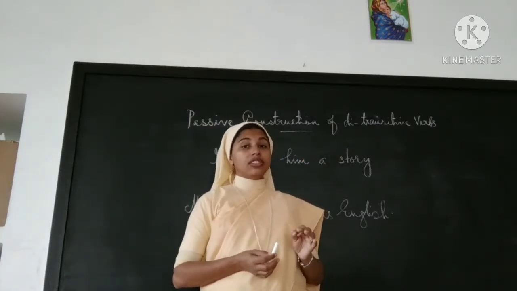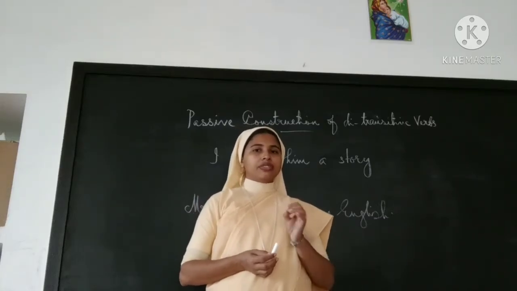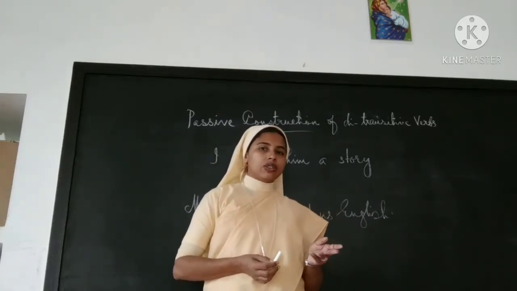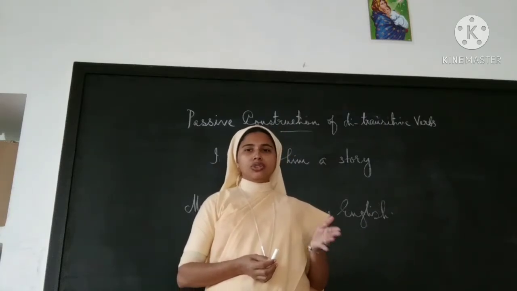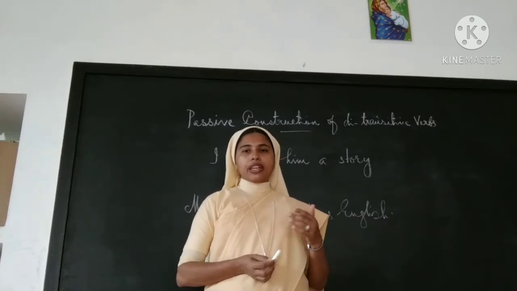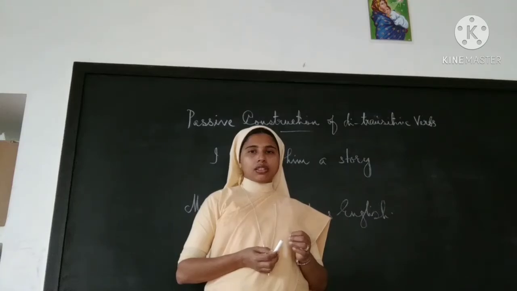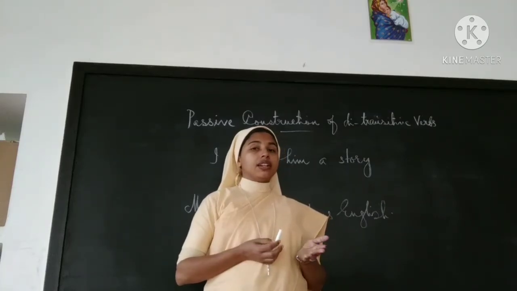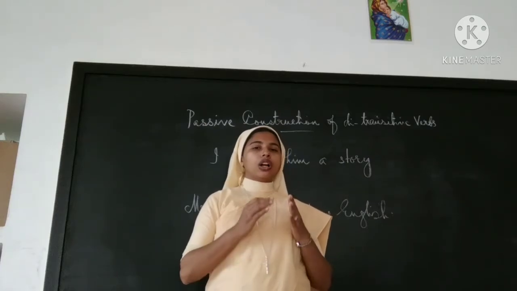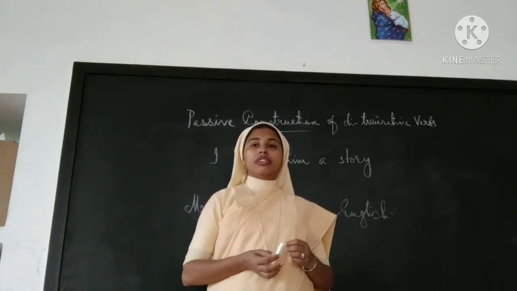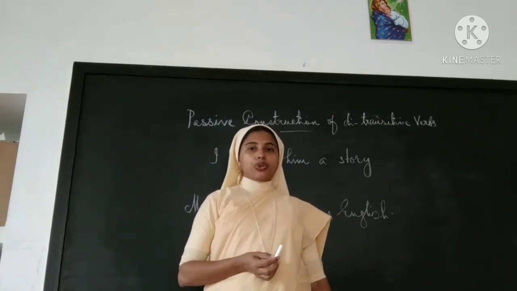sentences with a transitive verb. Do you remember what a transitive verb is? A verb which has an object is called a transitive verb, and such constructions of sentences can only be changed into passive voice. And if there are two objects in a sentence, we know that in certain sentences there will be two objects. How can you change it into passive voice, or how many passive voices will there be for a sentence with two objects?